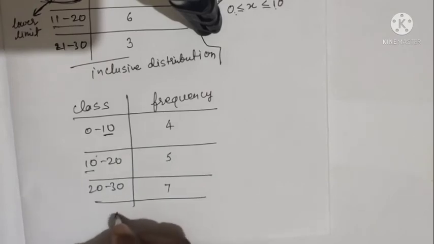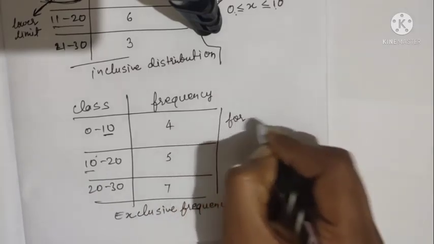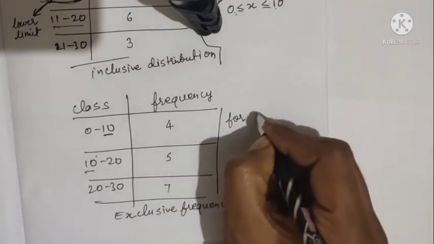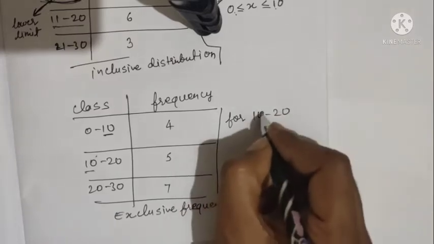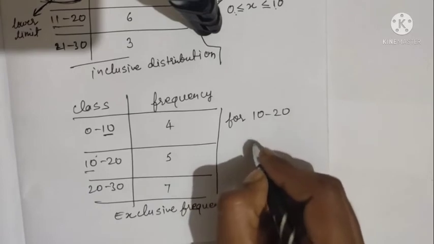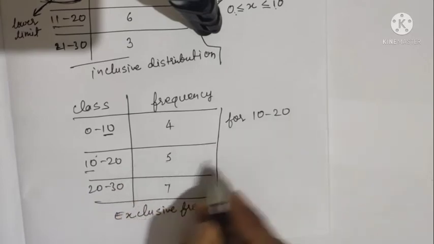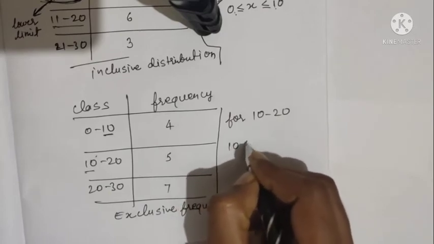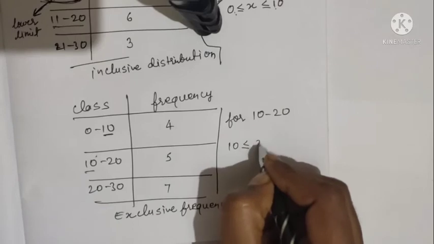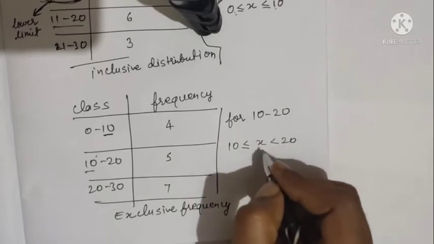So this kind of distribution is known as exclusive distribution. In this distribution, for class 10 to 20, if a data lies in this class, let us consider that data is x, then it will be greater than or equal to 10 but less than 20. So the data will not contain 20.